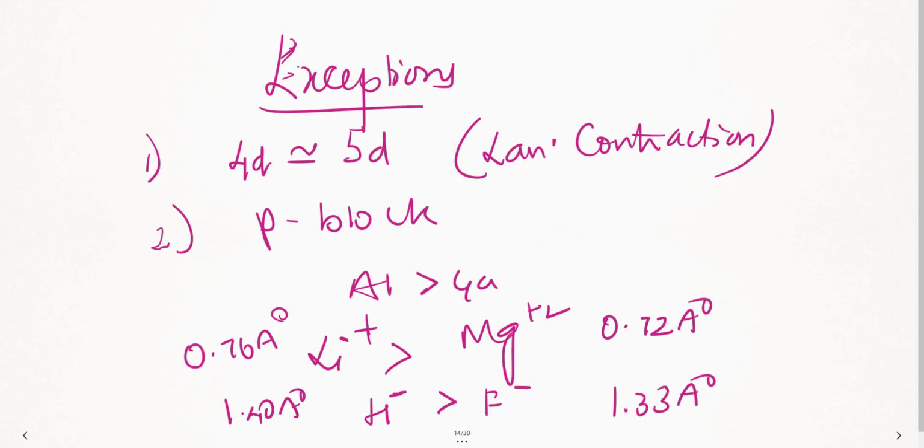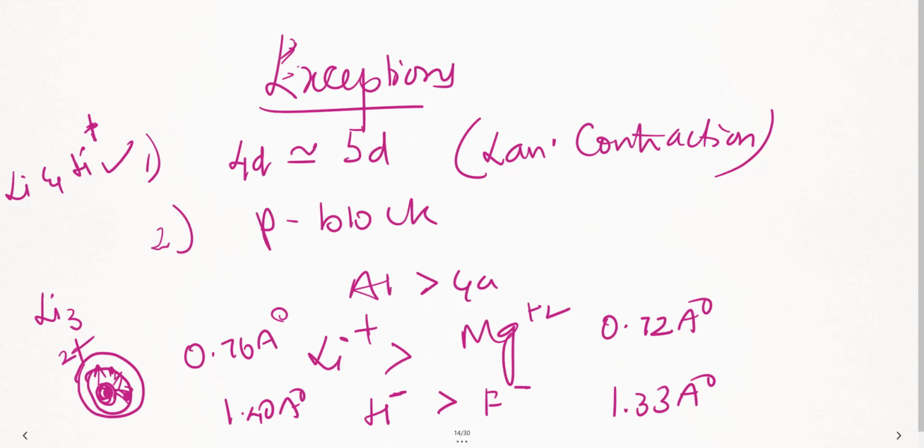Now see here, in lithium, right, it is 0.76, this is 0.72. Suppose if I take lithium atomic number 3, right, 2 and 1. So you're taking out one electron, this is gone. So the lithium nucleus, whatever is there, this is the K shell, this is the L shell. So what happened? Here one electron, here one more electron, two electrons, one electron is gone. Now what will happen to the Z effective? It starts pulling the electron closer towards it, isn't it? The Z effective is more. Compared to lithium and Li plus, where is the Z effective more? It will be more in this, isn't it? In the cations, the pull will be more. That's why the radius is like this.